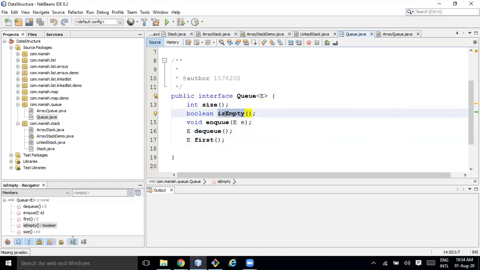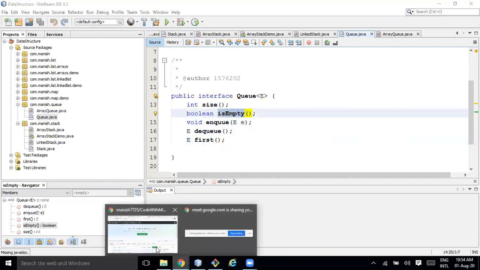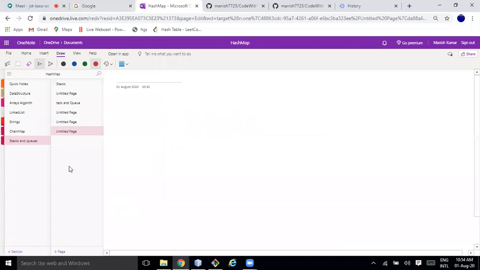Okay, so let's move to the queue. Here we are going to explain about queue. We explained stack just now, and we called it LIFO, last in first out.